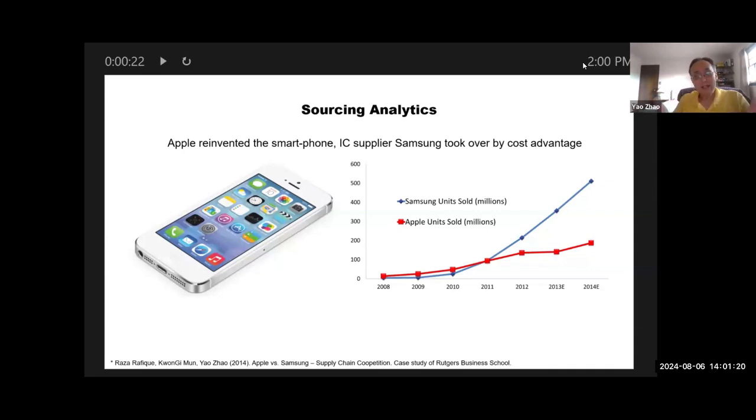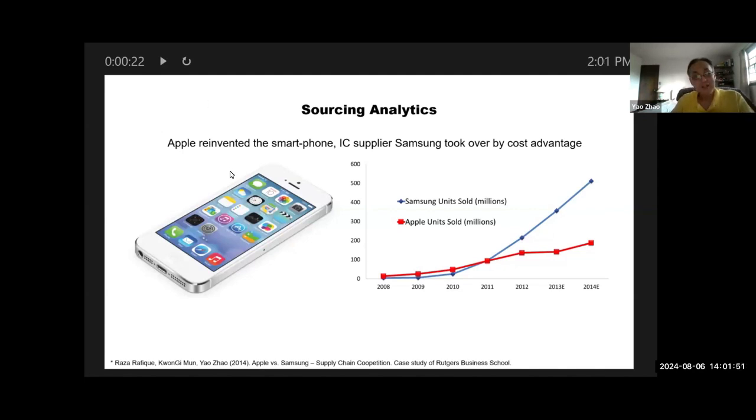And sourcing analytics is barely covered in any curriculum, as far as I know. Sourcing is covered, but mainly conceptually, which has limited value. After today's sharing and workshop, you will see how interesting and important sourcing analytics is. So let me start with the amazing story of Apple's iPhone.